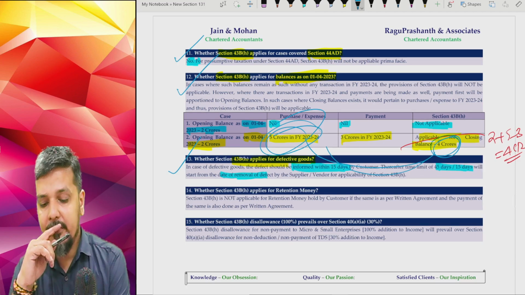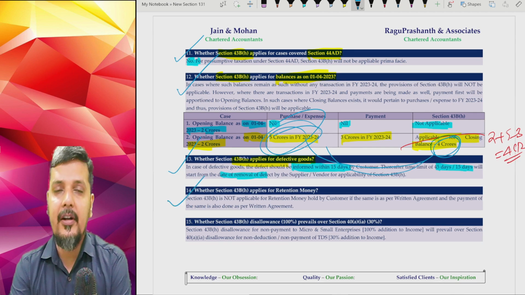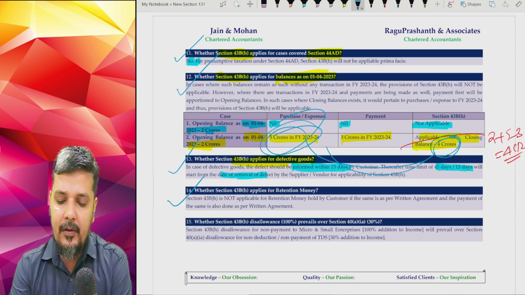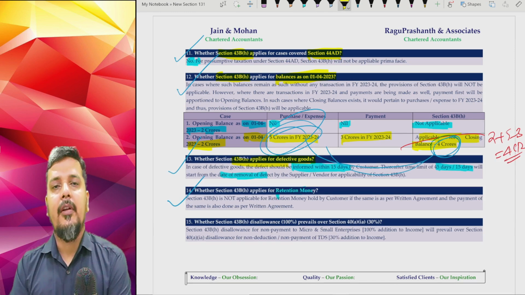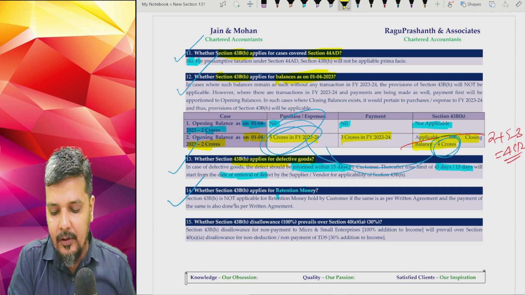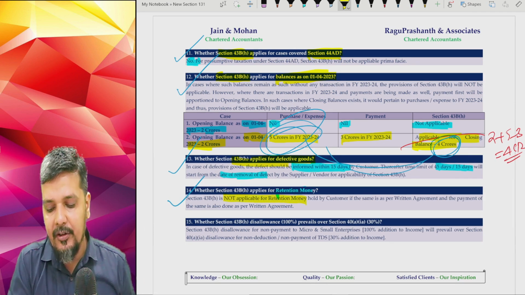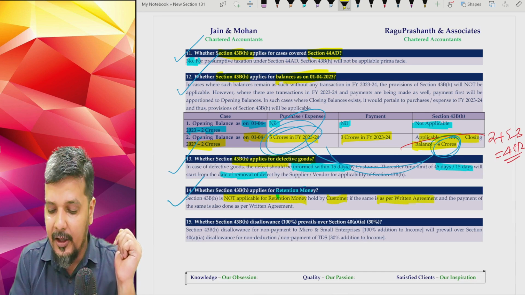Again, another commonly asked question of those business enterprises where there is a retention money. At times, customer will hold some money and finally release the payment to the supplier vendor when the entire project is over. So section 43BH is not applicable for retention money which is held by the customer, but very important point, that should be a written agreement for that.